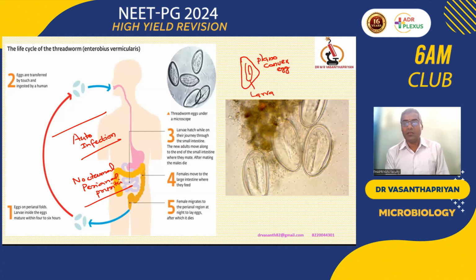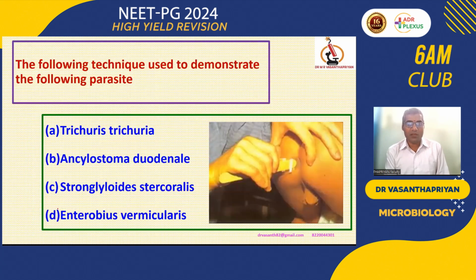Because of the nocturnal pruritus, the child will be scratching the perianal region. The eggs will be taken by the nail bed and go for auto-inoculation. It will be taken as a new infection without entering into the soil cycle. So this methodology will be taken for Enterobius vermicularis.